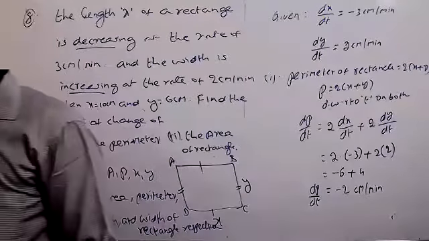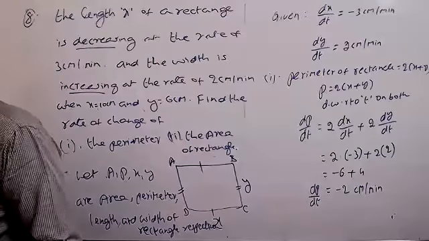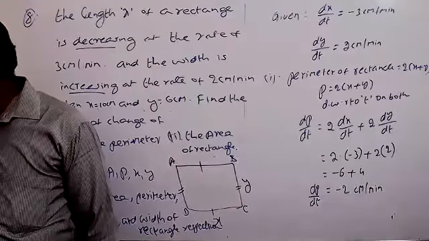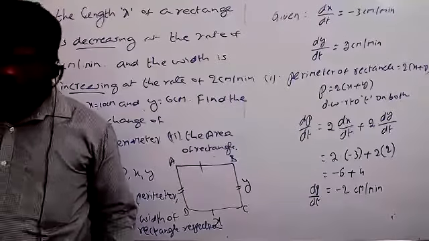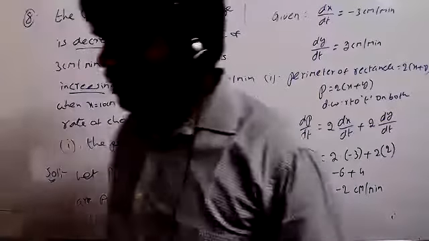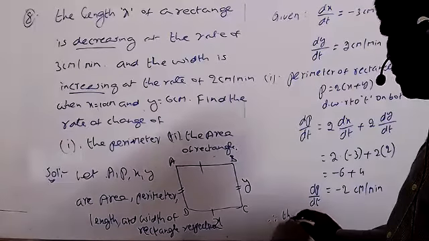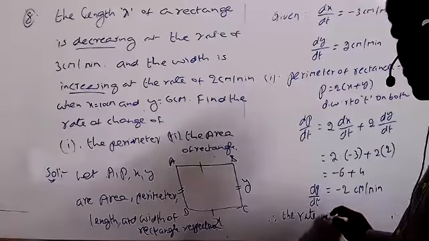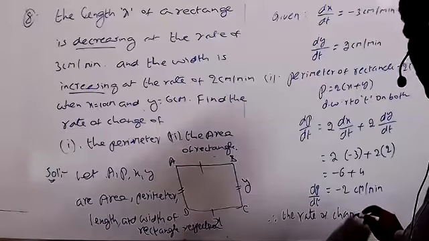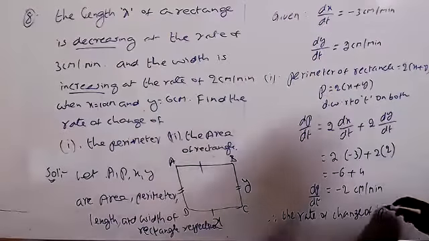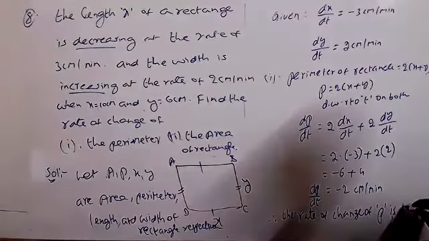So therefore, the rate of change of perimeter P is decreasing.